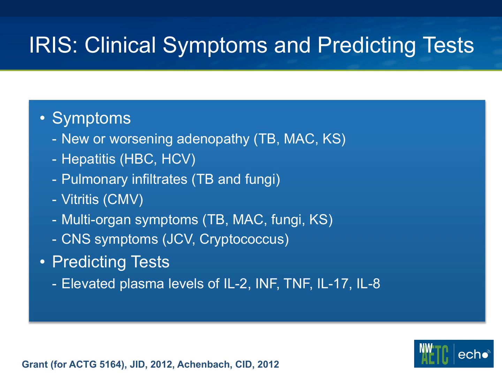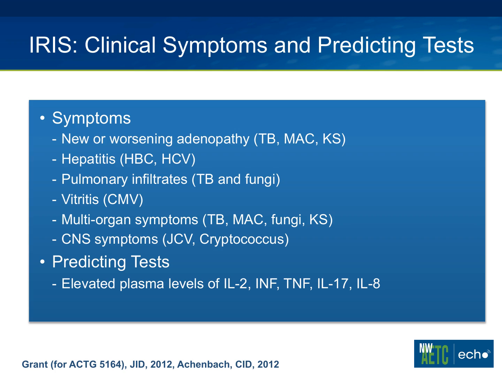that we associate with IRIS: new or worsening adenopathy that you might see with tuberculosis, mycobacterial disease, or Kaposi sarcoma, hepatitis flares if someone is chronically infected with Hep B or Hep C, pulmonary infiltrates again with tuberculosis and disseminated fungal infections, vitritis in individuals who have CMV retinitis, and then multi-organ systems in individuals with disseminated infections, many of which I just mentioned, central nervous system symptoms in people that have PML due to JC virus, and cryptococcal